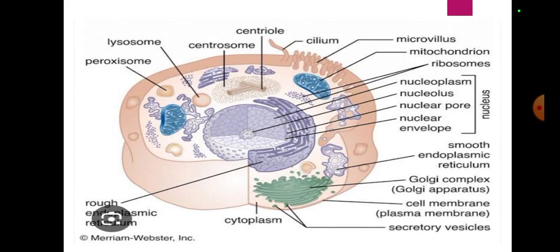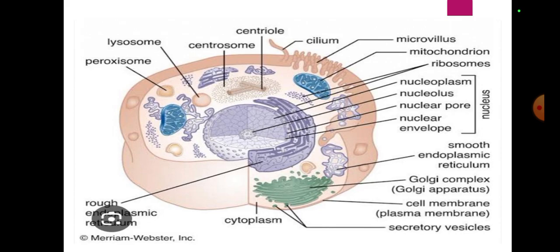Okay, it's packed over here. Then now we have centrioles. What are centrioles basically? Centrioles are present only in animal cells, near the nucleus. They are involved in cell division. Okay, we use that in cell division.